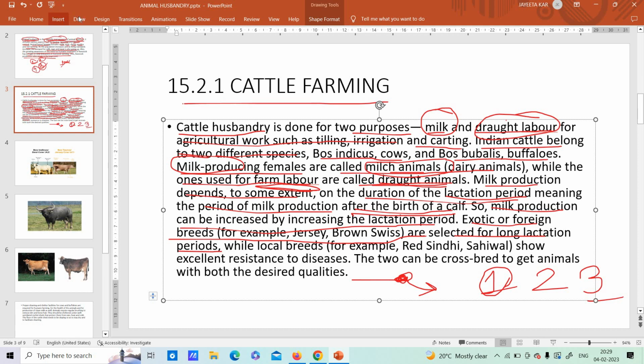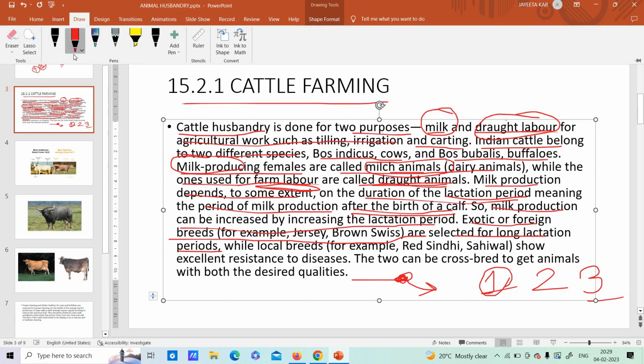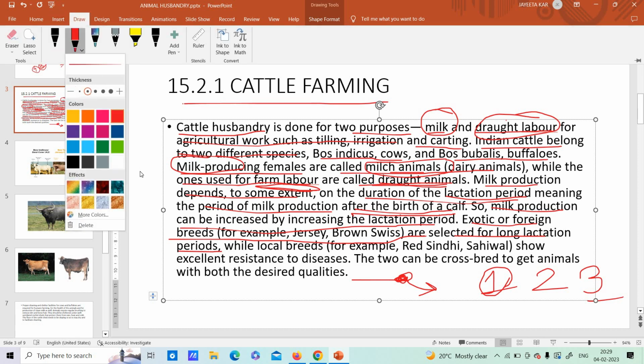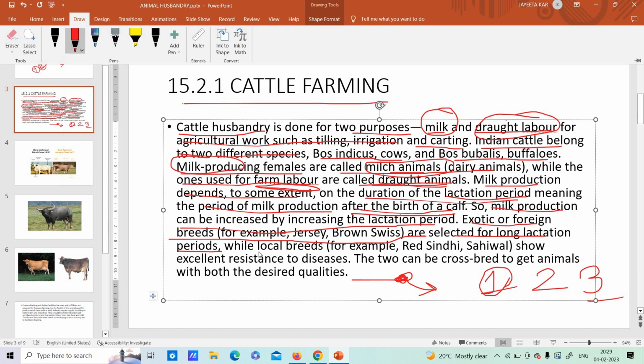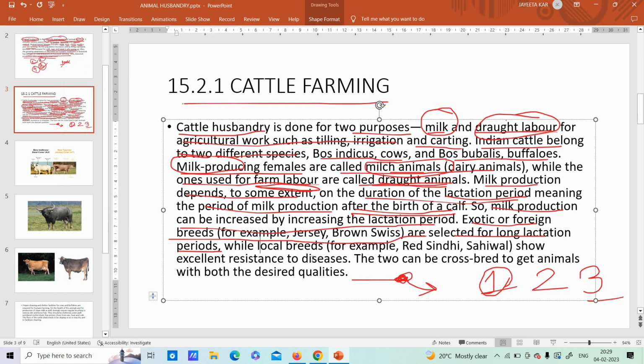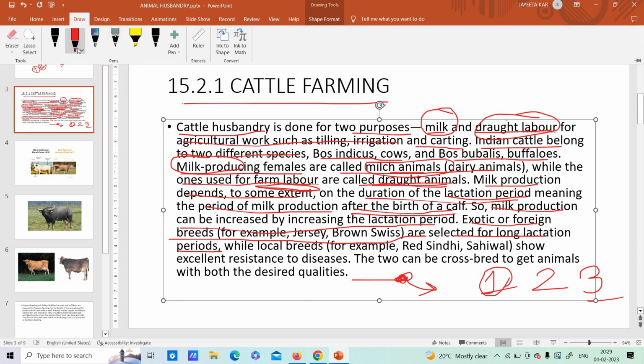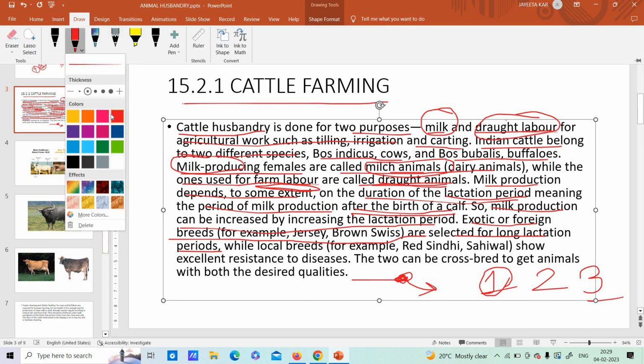Just a second. Local breeds. Okay, local breed means what? Are Indian breeds. Just give me a second. Okay.